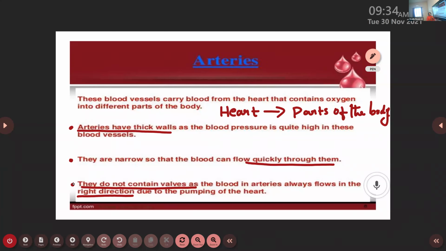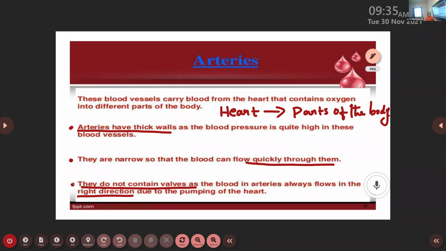Okay, so once again, we can summarize all the points regarding the artery. The first and foremost, the definition: arteries are a type of blood vessel. The second point, it carries oxygen-rich blood. It's very, very important. It carries oxygen-rich blood from where to where? From the heart to the different other parts of the body.